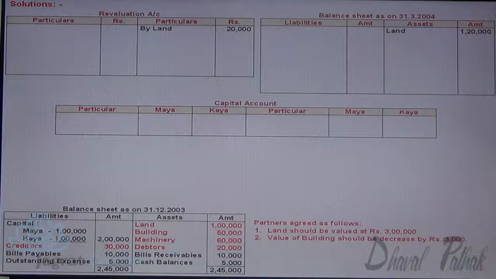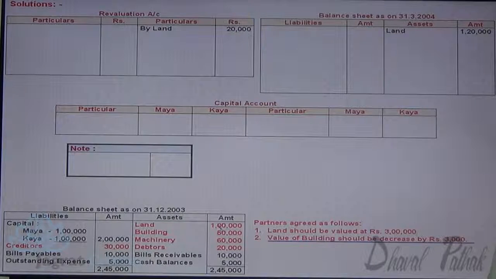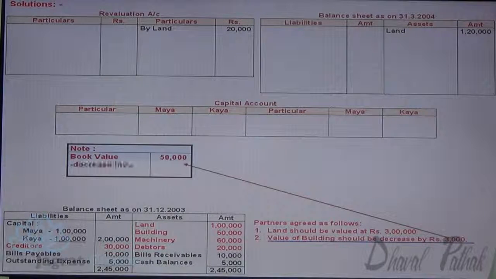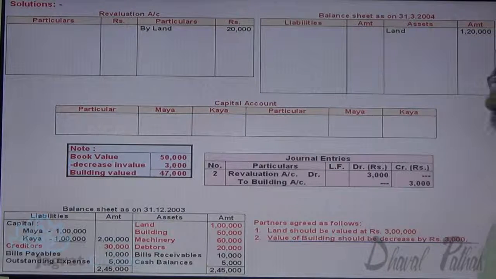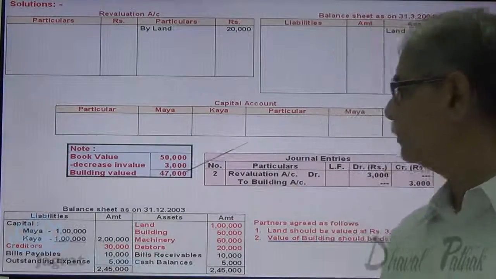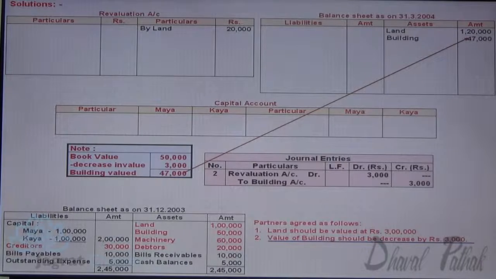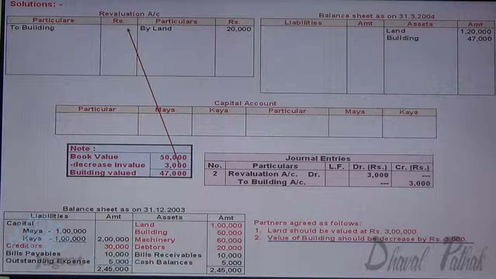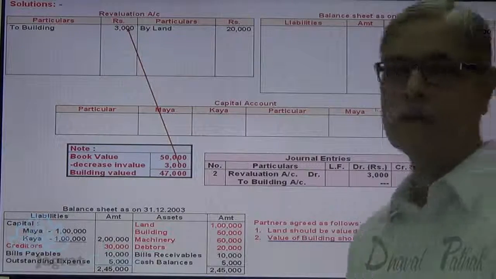Value of building should be decreased by 3,000. 50,000 minus 3,000, 47,000 is the value. This is a loss, so revaluation account debit to building account credit. Building appears at 47,000. Revaluation account is debited with 3,000 loss.